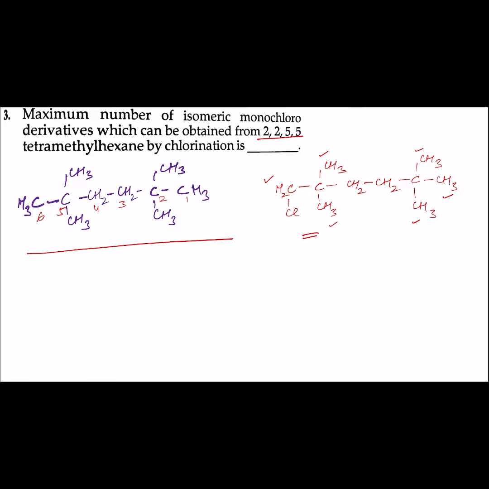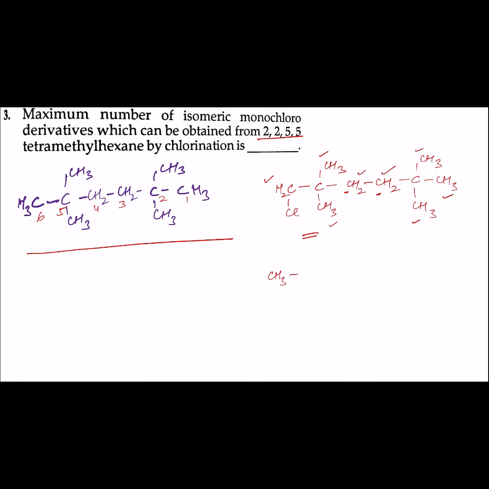And now another two carbons which are different from these carbons, on which hydrogen can be substituted by the chlorine atom. These are the two carbons. Now whether the hydrogen of this carbon gets substituted by chlorine or this carbon, the product is the same. So another isomer which is possible is